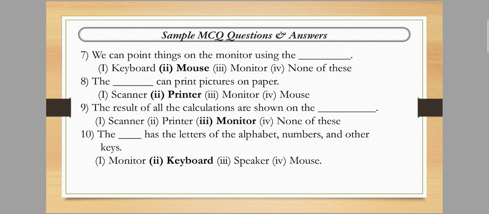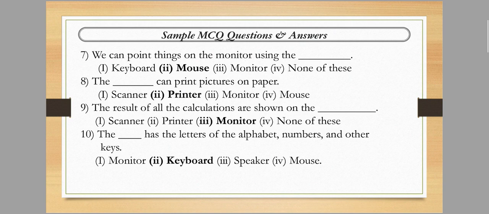Next is, the dash can print pictures on a paper. First option is scanner, next option is printer, the third option is monitor and the last option is mouse. Okay, so we all know that the printer can print pictures on a paper.